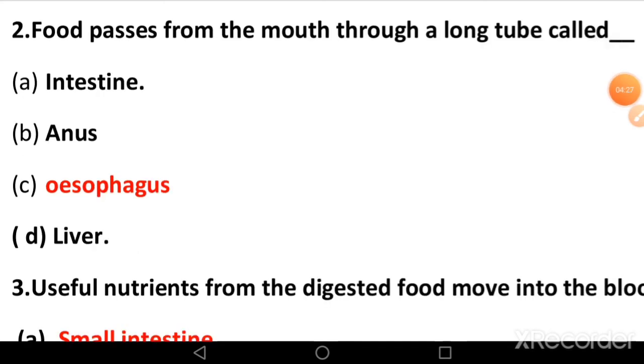Second MCQ, food passes from the mouth through a long tube called option A intestine, option B anus, option C esophagus, and option D liver. So in the process of digestion, food passes from the mouth through this thin long tube which is called food pipe or esophagus. So answer is option C.